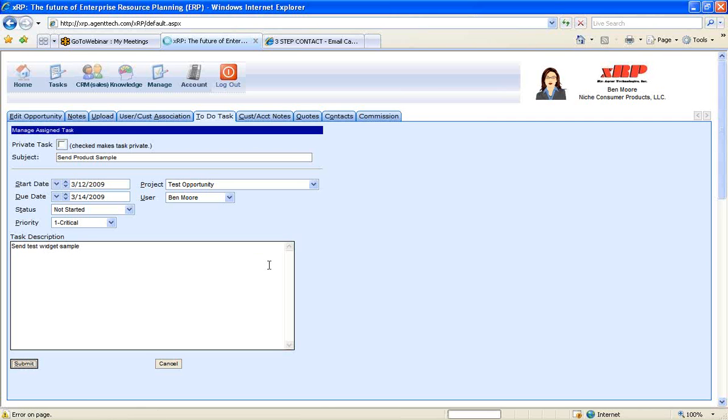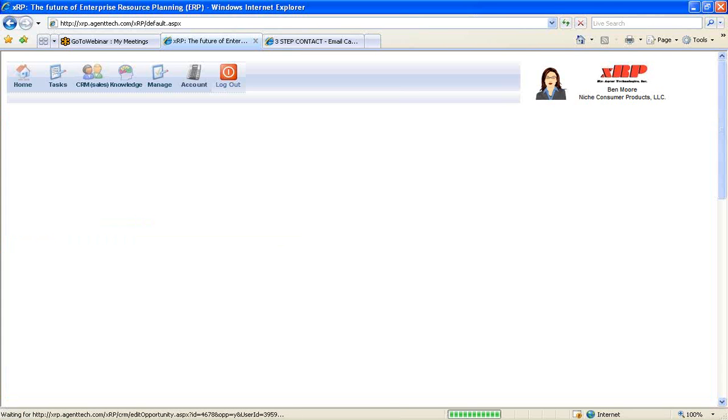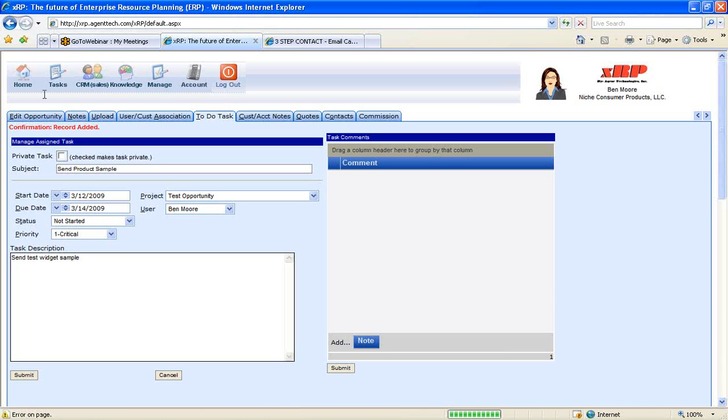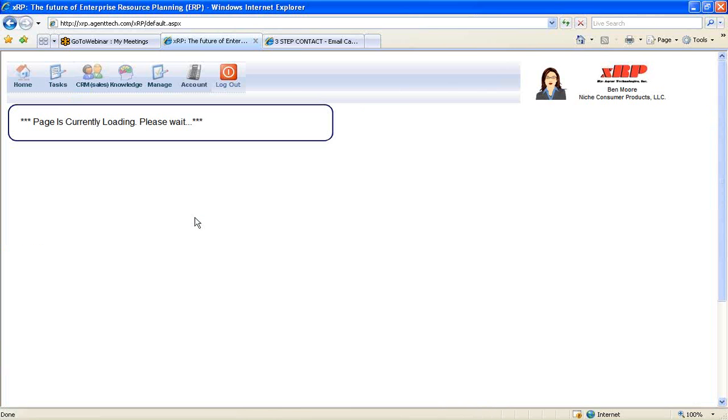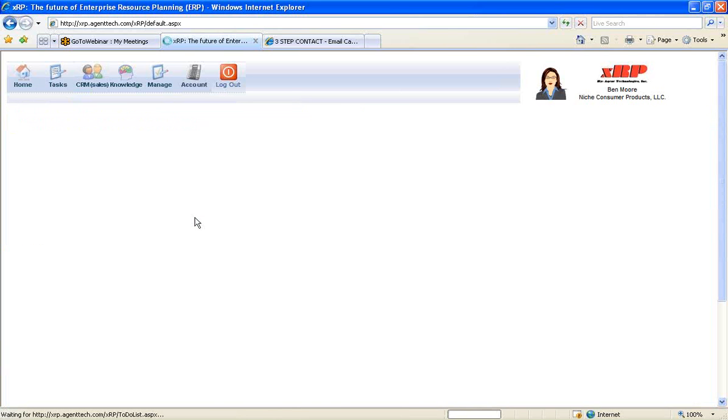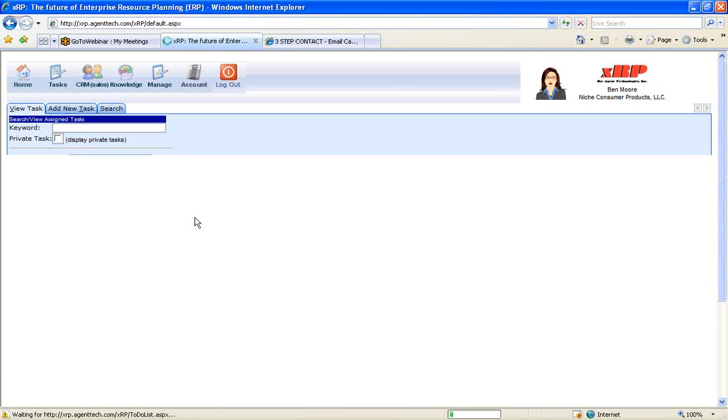So you can put these different to-do list tasks in the system. You can assign them to different people. And so now I'm going to show you how it ties all together, because back when you logged in, under the task icon, it brought you to a whole series of listings of all the tasks in your organization that need to get done. And so now, instead of adding that task in that opportunity, that task is going to show up on this task list. So therefore, now you have one place to make sure everything that your organization needs to get done is getting done, and you have a mechanism to track, to see that these things are getting done.